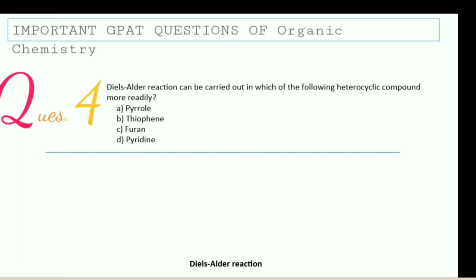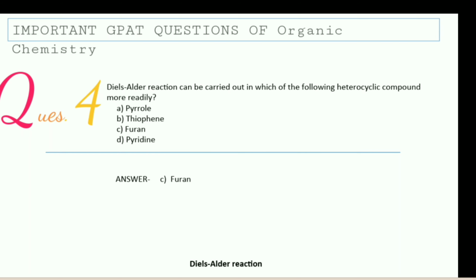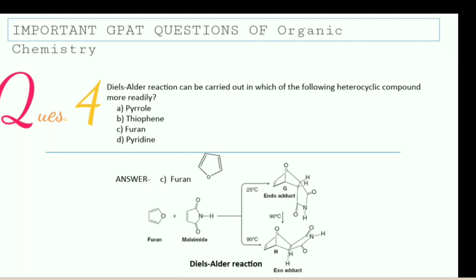Okay, so the fourth question is, the Diels-Alder reaction can be carried out in which of the following heterocyclic compounds more readily? The options are pyrrole, thiophene, furan, or pyridine. So your time starts now. The correct answer is furan. So here is the structure of furan, and this is the Diels-Alder reaction of furan with maleimide.